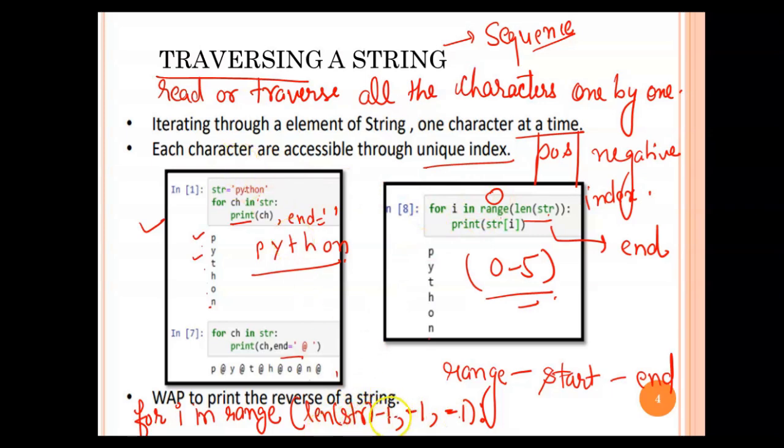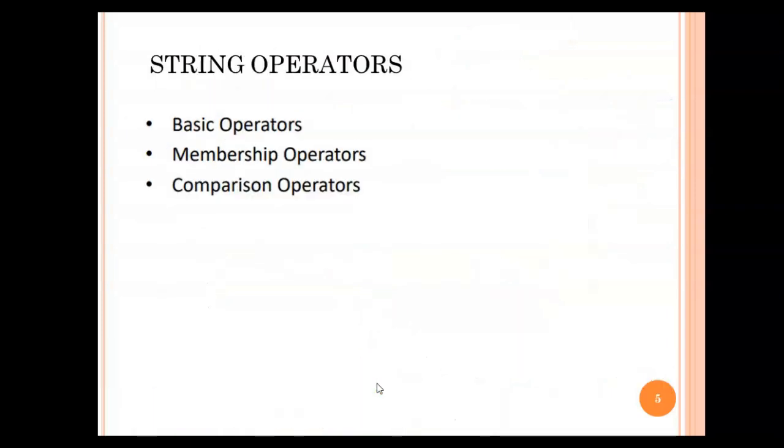Length of the str minus 1. So the length of str is 6, and 6 minus 1 is 5. So positions 0, 1, 2, 3, 4, 5. First it will display n. Then we have to decrease it by 1. So 5 minus 1 is 4. So 0, 1, 2, 3, 4, 4 is o. Like that it is going to display all the characters. I hope you are clear with this.